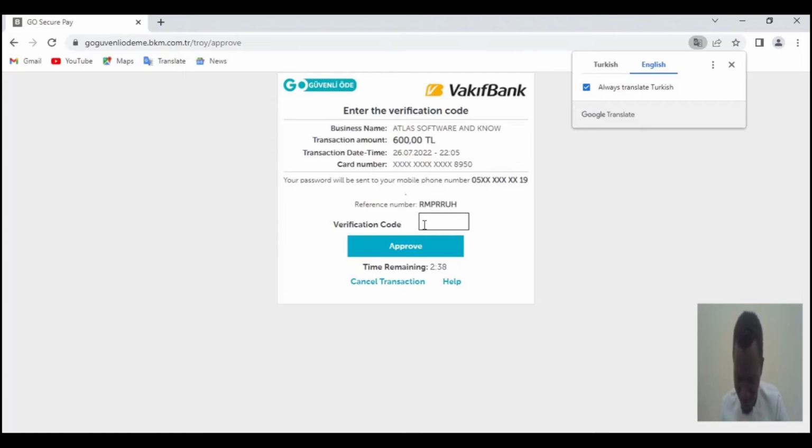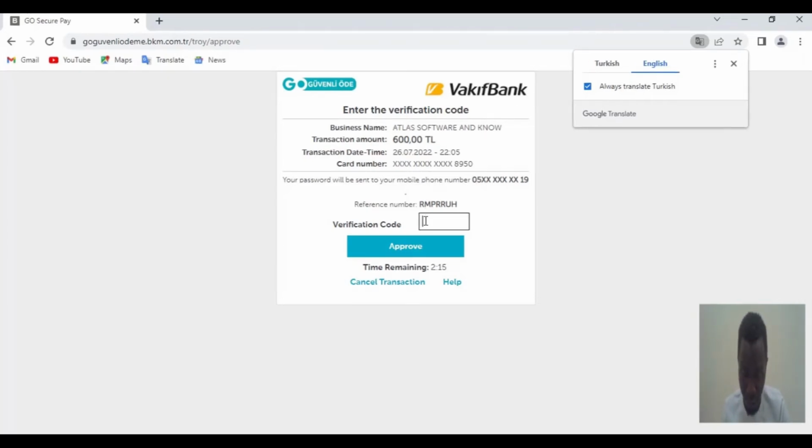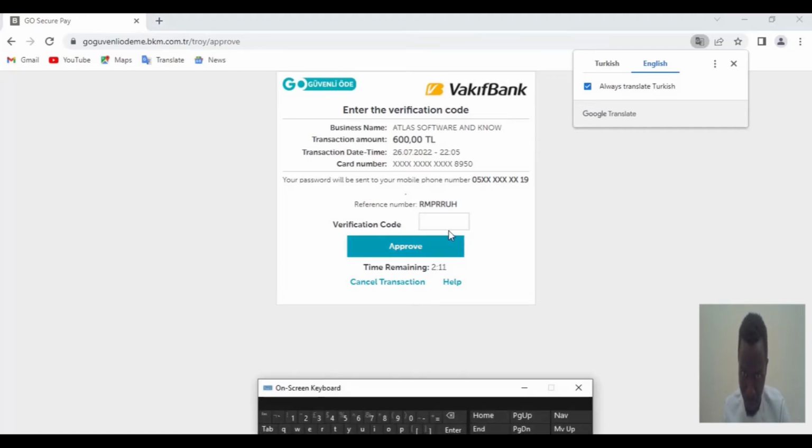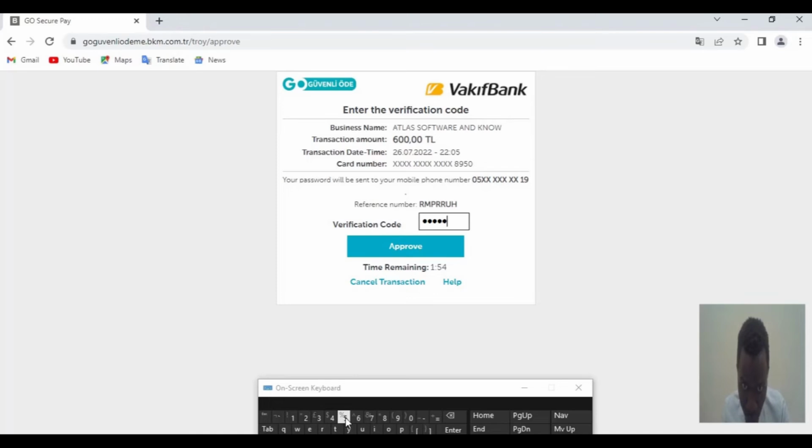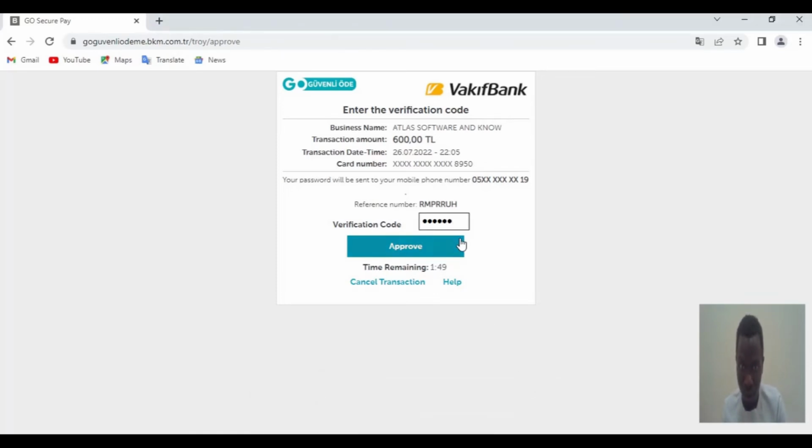So let me check my messages, and this is the code. Let me put it there. This is the code that they sent me, and I have to approve it. By clicking this, I'm approving that I'm the right person using the card information that I have used there.